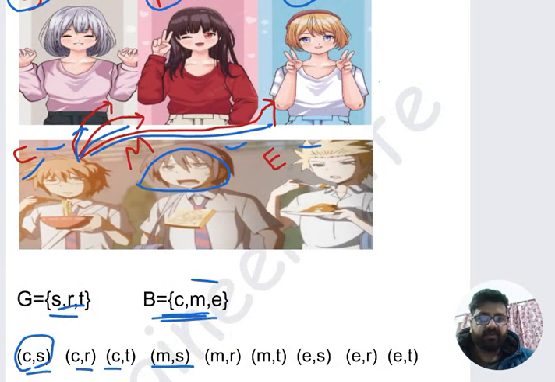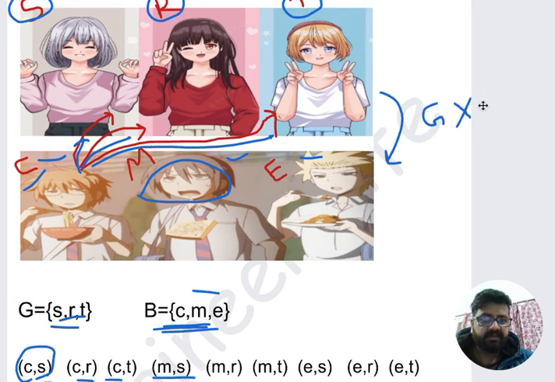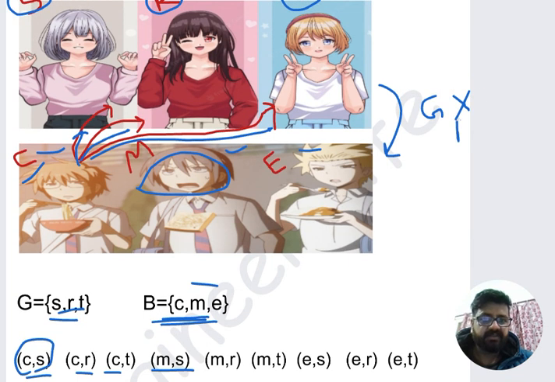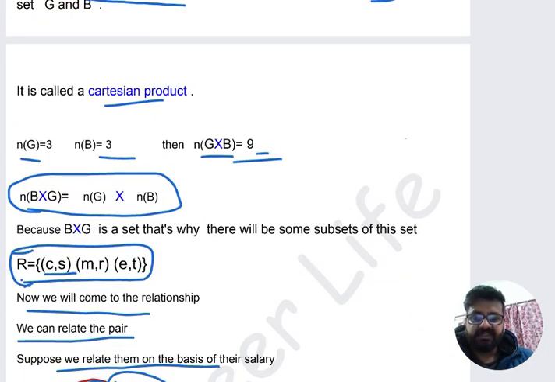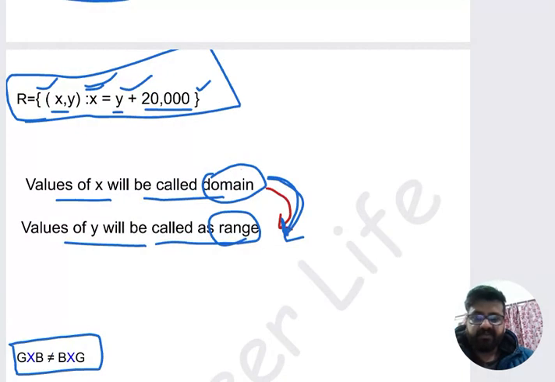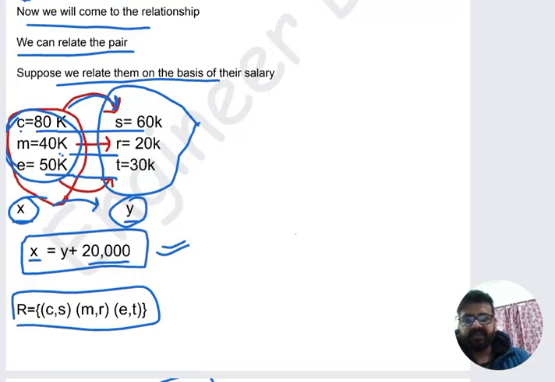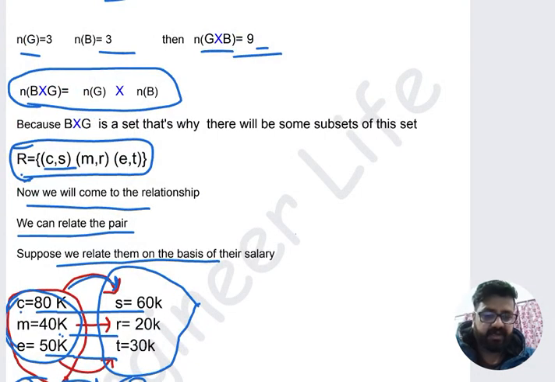If I start the arrow from girls to boys, then I will write the Cartesian product as G cross B. Where the arrow starts, those are the values of the domain, and where the arrow ends, those are the values of the range. In the same way we can write what the range and the domain are. I hope you got it very well.